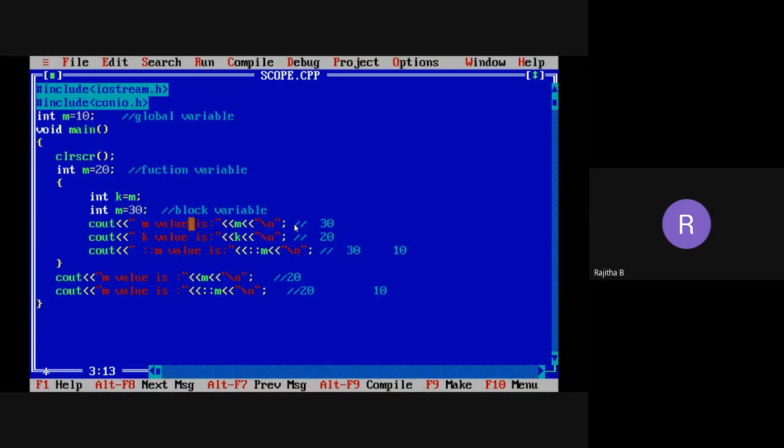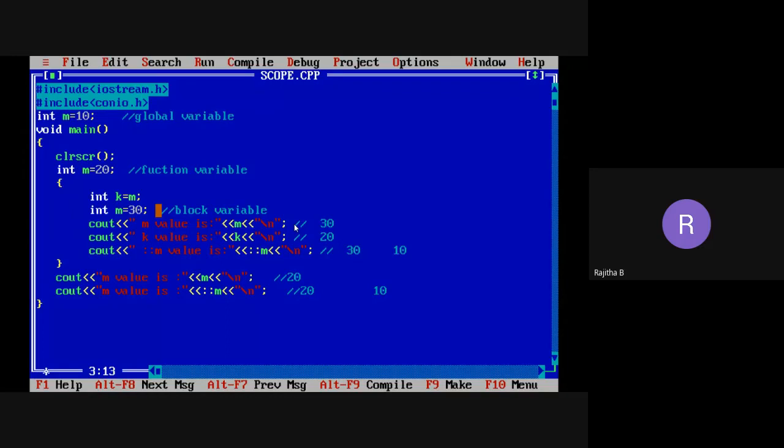If you are using the cout statement simply within the main function, whatever M variable is declared there, that value will always be printed. Within the main function, whatever M variable value you declare, that value will always be printed.